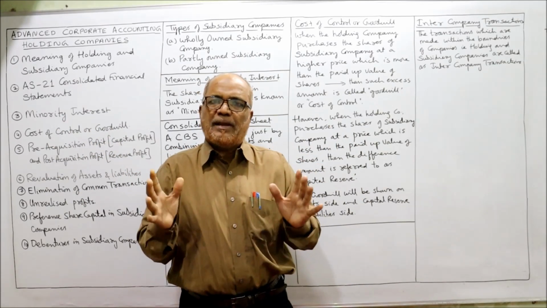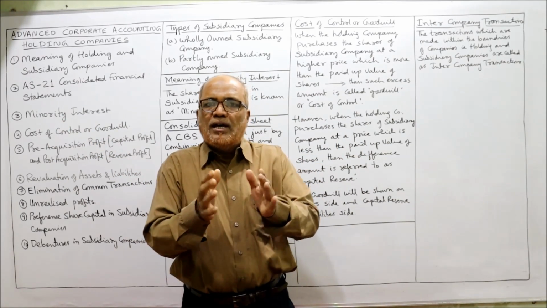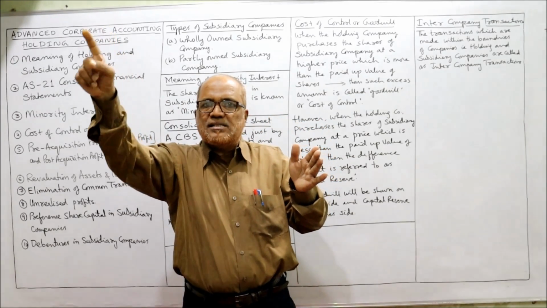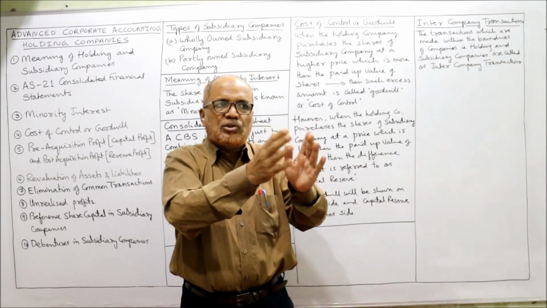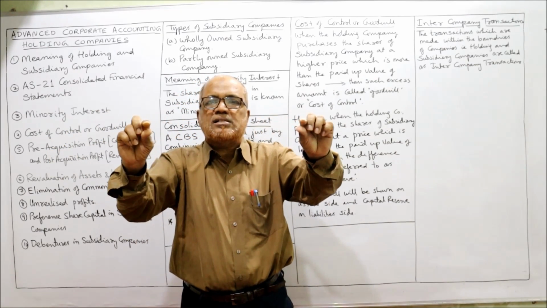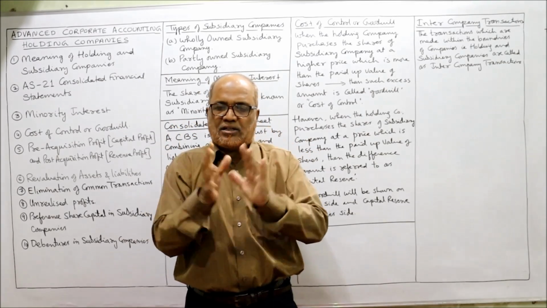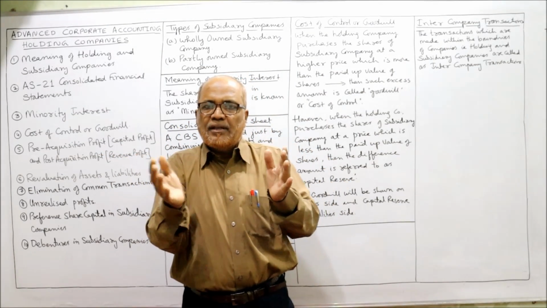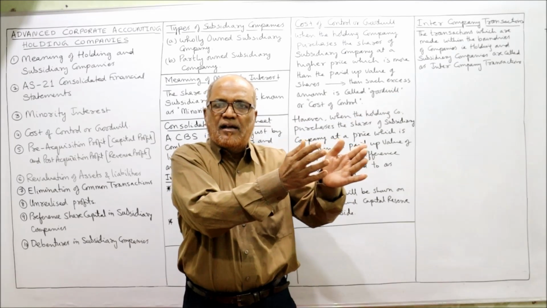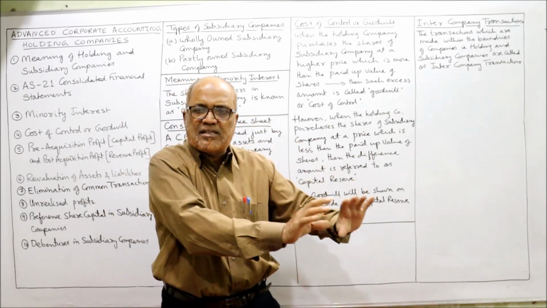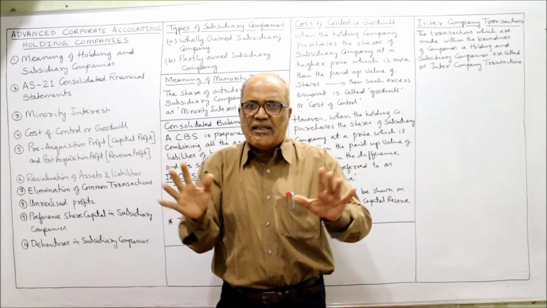Example, simple example I'll give you. Suppose the debtors in holding company 3 lakh and the debtors in subsidiary company 2 lakh. So 3 lakh plus 2 lakh, 5 lakh rupees are the total debtors. That is right. That is correct. Because line by line we are adding. The debtors of holding company 3 lakh, the debtors of subsidiary company 2 lakh, total debtors 5 lakh in the consolidated financial statement. That is right.